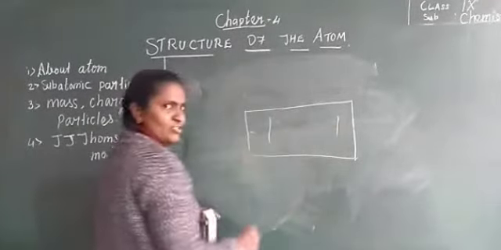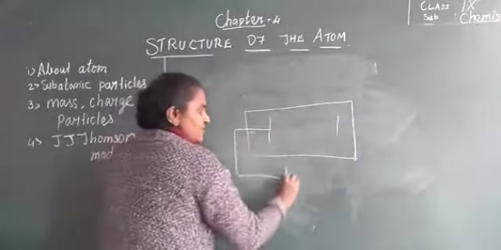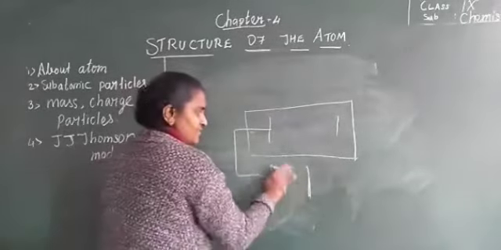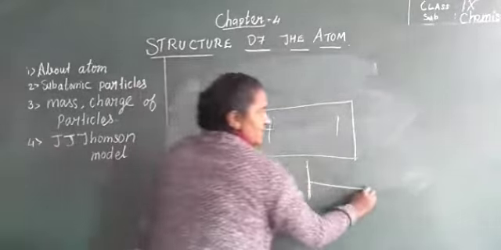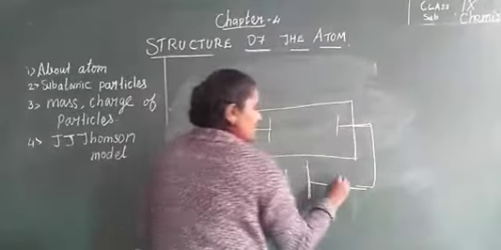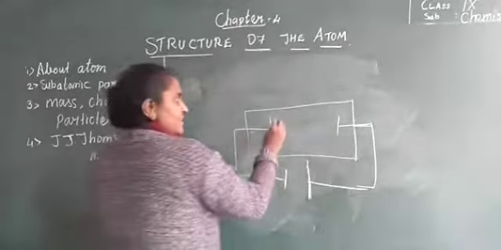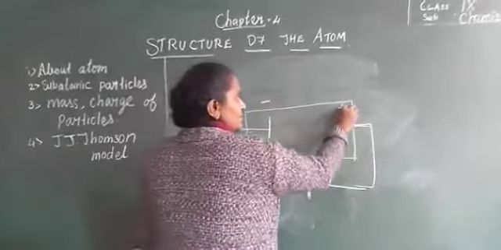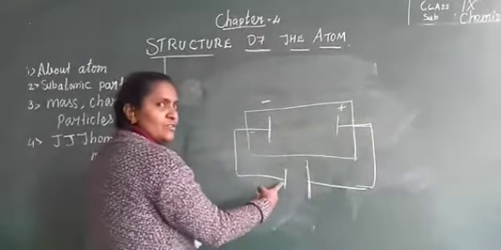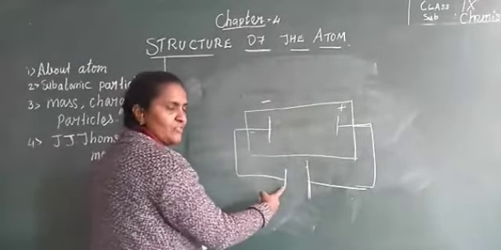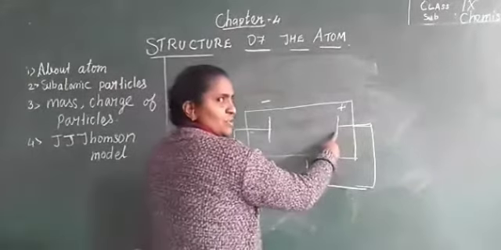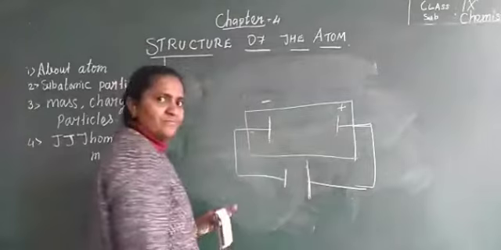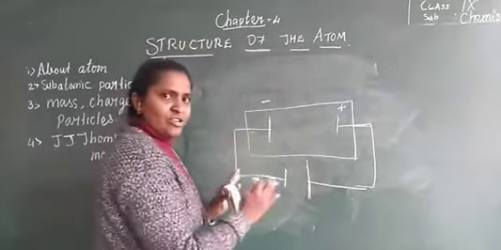It is a discharge tube. It is connected to the battery. This is the positive terminal, this is the negative terminal. This is the positive terminal of the battery. Okay, it is connected. And here, this is negative charge, this is positive charge, because it is connected to which? The negative terminal of the battery. This is connected to the positive terminal of the battery. So it is a cathode. This is the anode. Clear?